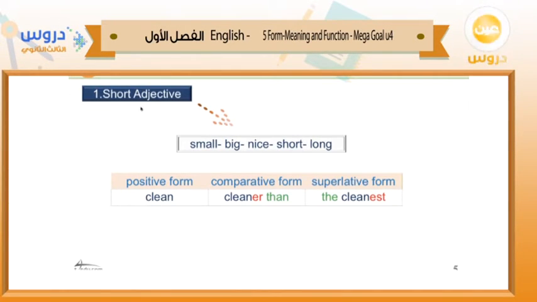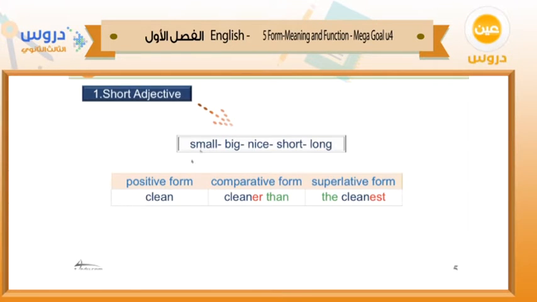So for the short adjective, we add er if we want to compare between two things or two persons, followed by than. But what about the superlative form? Superlative means one among more than two. So here we have the cleanest. We add the, then the adjective, then est: the cleanest.